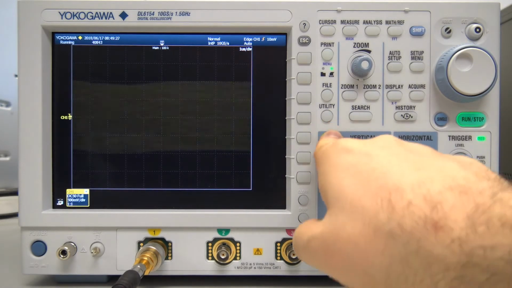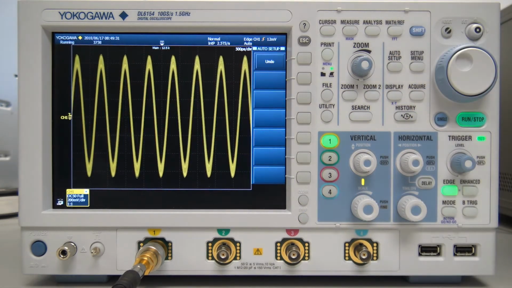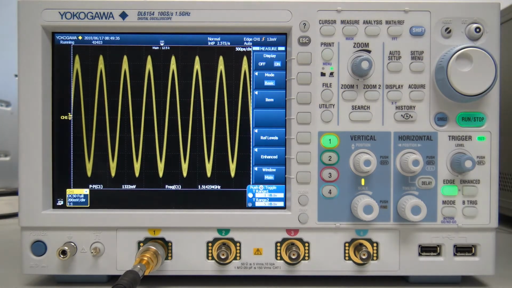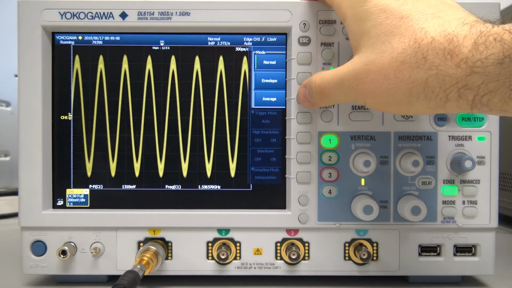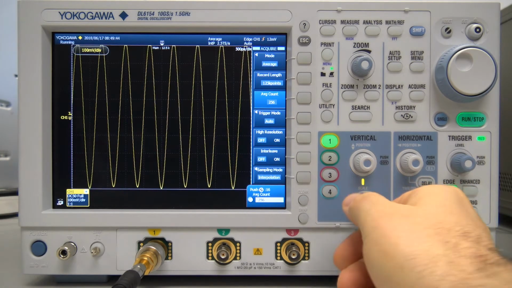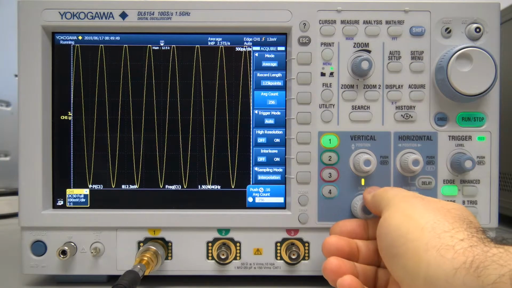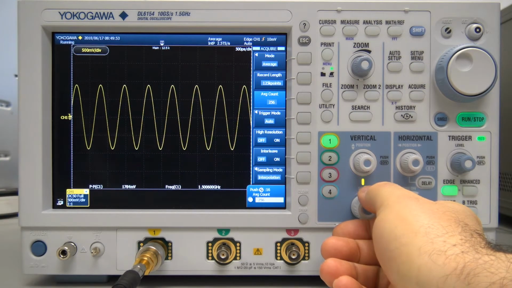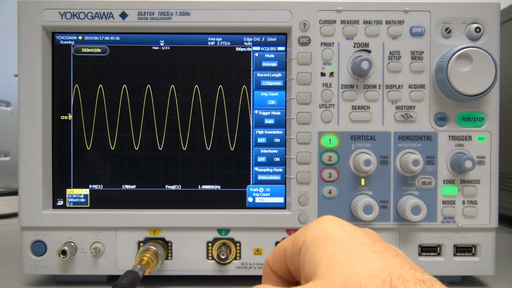Now I check this with the Yokogawa. Activate the channel, auto setup. I press measure to display the measurements, and I go to acquisition, mode, and average. Now we go to maximum resolution and get around 800 millivolts. I start to reduce the scale and get 1.2 and 1.7. Again, I cannot go to lower scales.